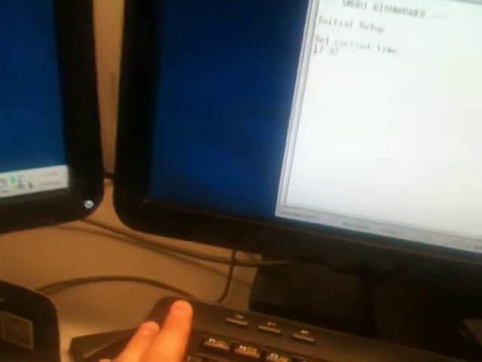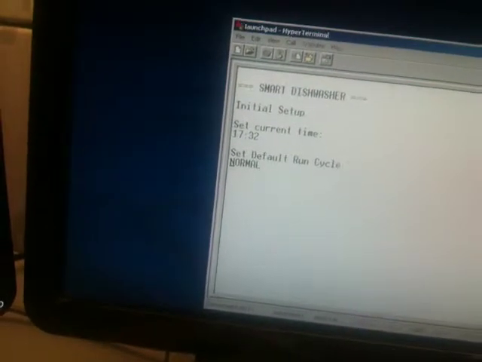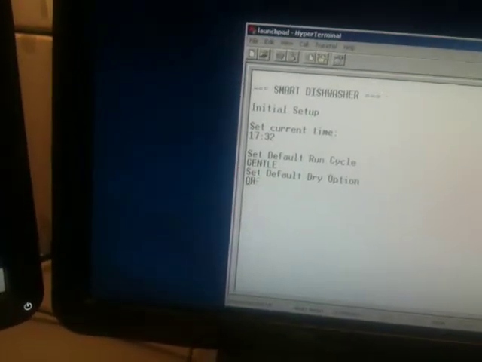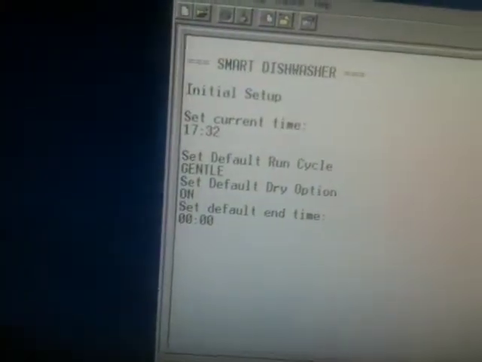Push select. Now set default run cycle. Be gentle. Select. Dry option on. Select. Now let's set the default end time.